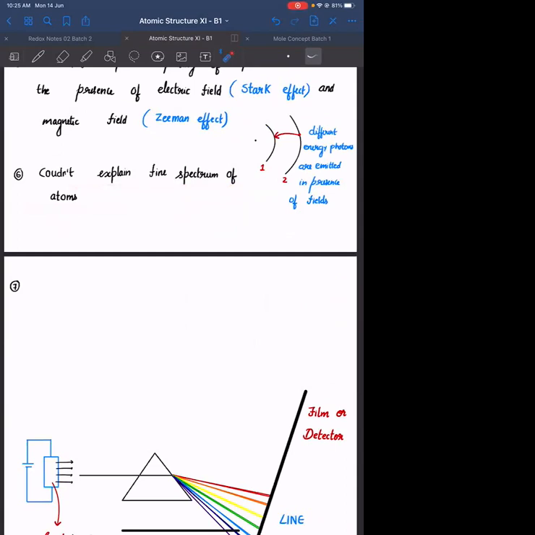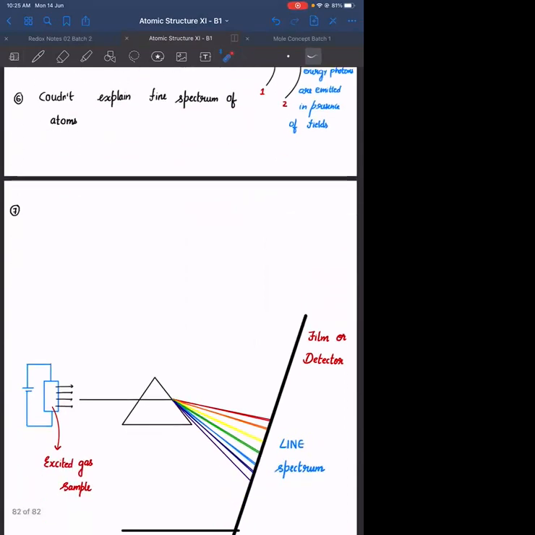Couldn't explain the fine spectrum of multi-electronic species. In case of hydrogen atom, ये जो particular diagram लिखा है, draw किया ना, this is for hydrogen atom. So in hydrogen atom, he couldn't explain the doublets. He couldn't explain the doublets present in hydrogen spectrum.